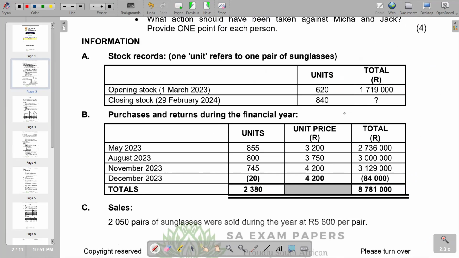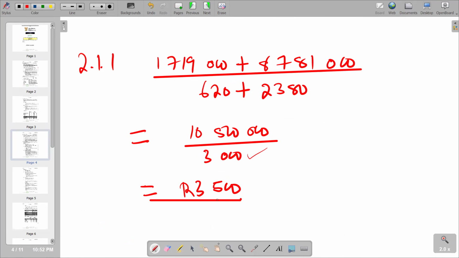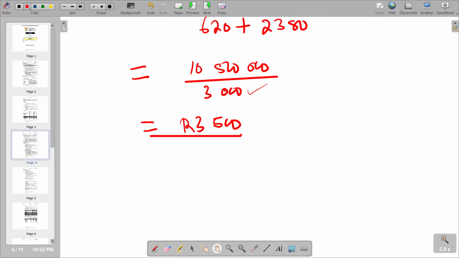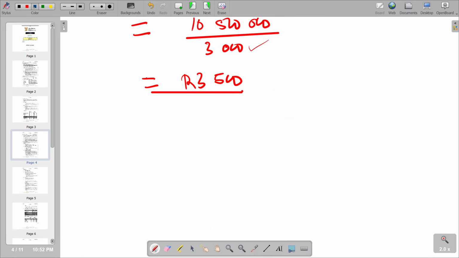We're going to say the number of units available for sale minus the number of units sold, which is the 2,050 pairs which were sold. So we're going to subtract this 2,050 from the 3,000 that we got here, which is the number of units available for sale. So basically this becomes our 2.1.2.